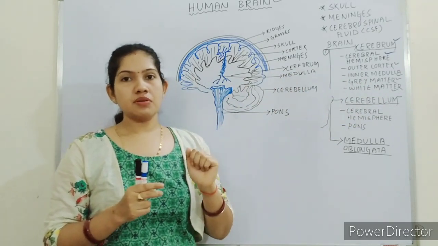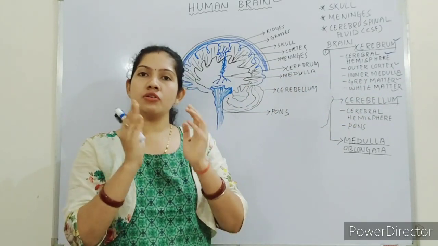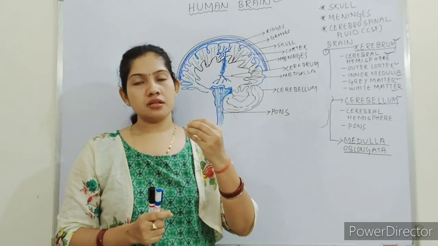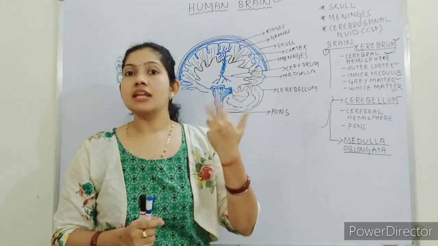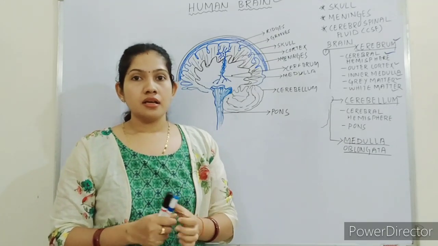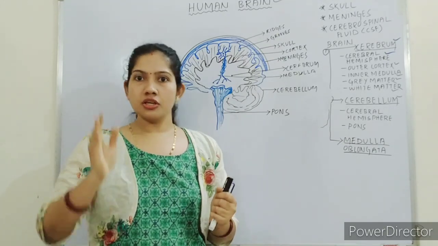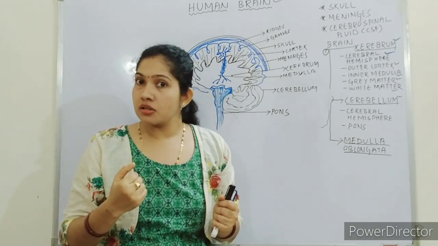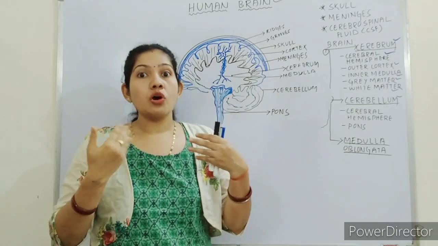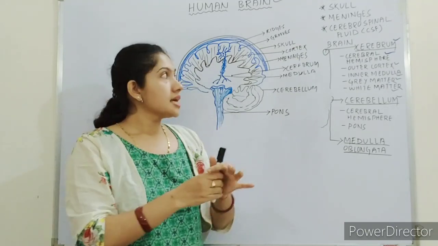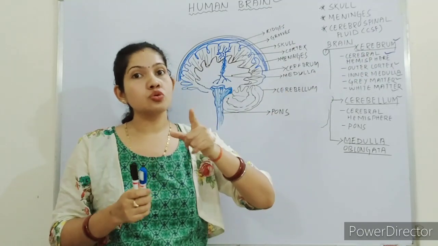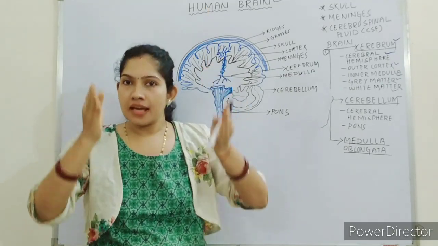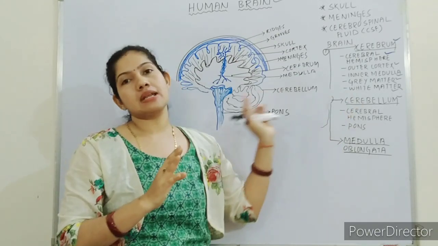Suppose I am giving you one example. In class, whenever you are sitting on a bench, when the teacher asks a question and you want to answer, you can raise your hand, and when the teacher asks you to answer, you want to stand up. So your cerebrum commands you to stand up, and the activity of standing erect is controlled by cerebellum.